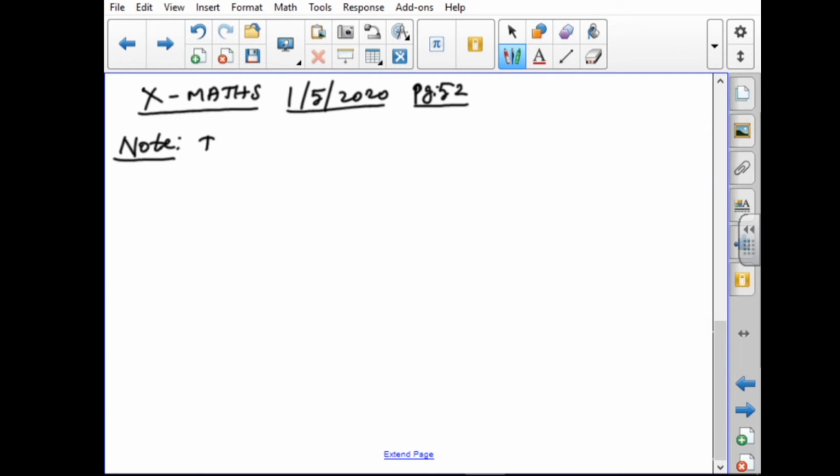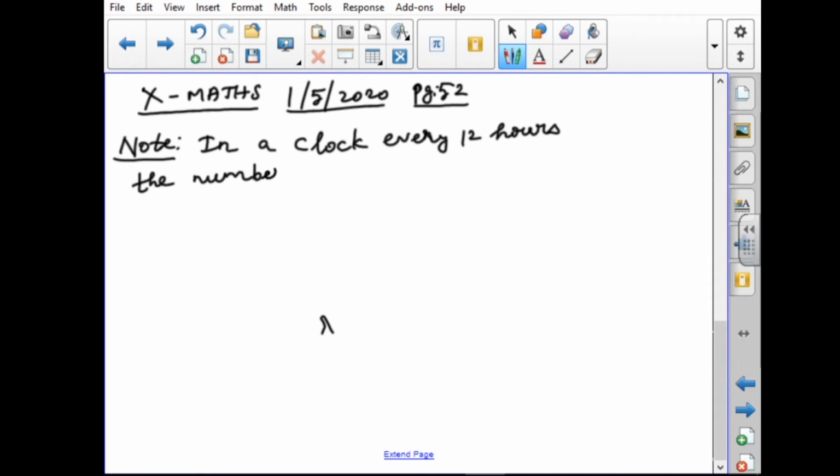In a clock, every 12 hours the numbers repeat.